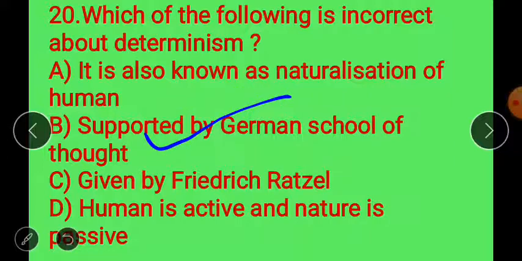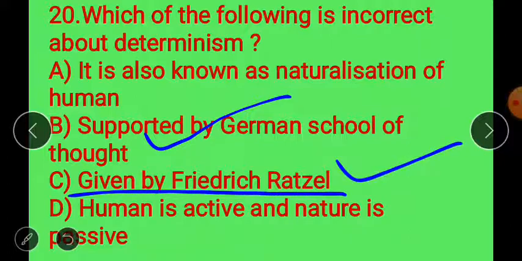It is correct. Given by Friedrich Ratzel. It is also correct. Here option D, human is active and nature is passive. It is incorrect. Here in determinism, human is passive with a low level of technology and nature is active with powerful force.